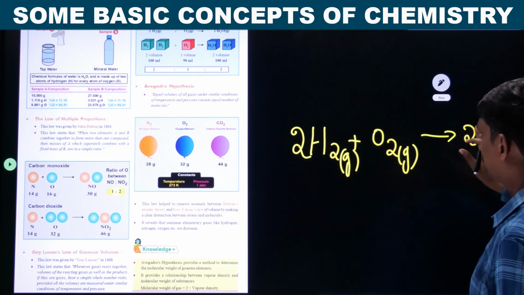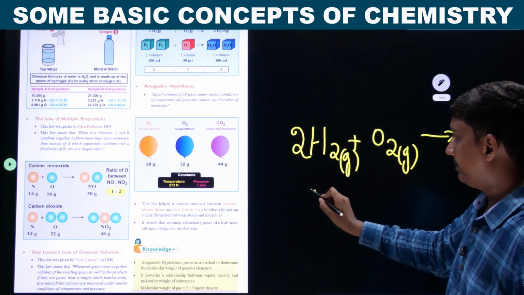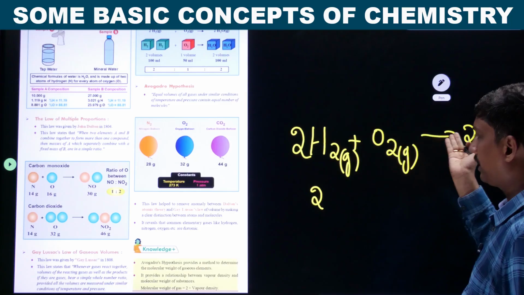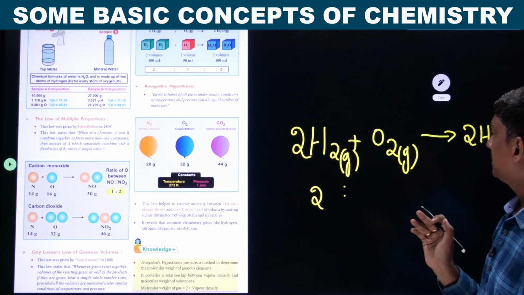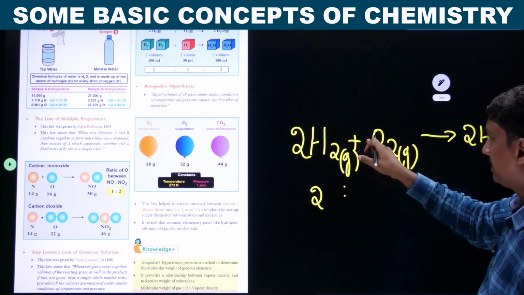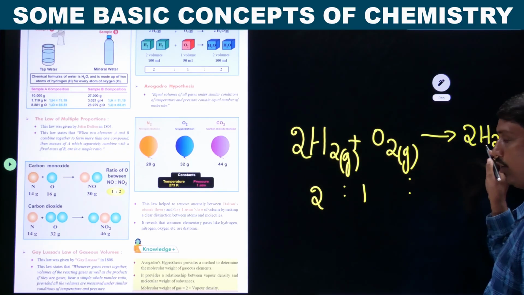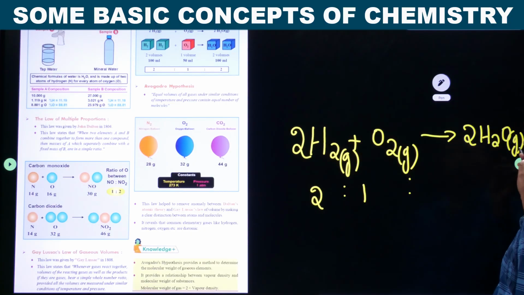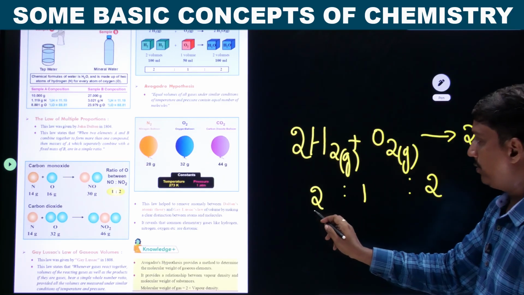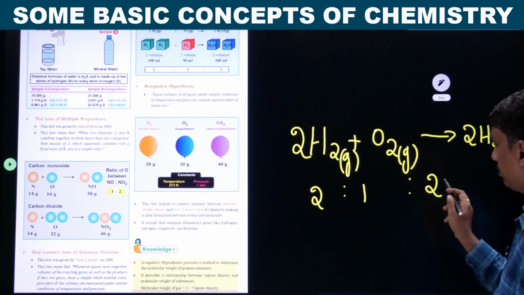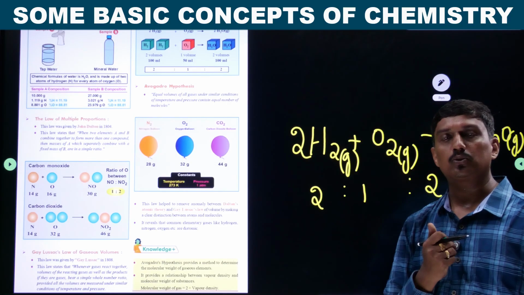Just observe this reaction carefully. How many volumes of hydrogen have you taken? No need to worry, it is given in the stoichiometric equation. 2 parts of hydrogen gas. Fine. With respect to volume, O2 is mentioned, nothing is written here, it is nothing but 1 volume. Fine. Then how much is the product obtained? It is 2 volumes of water vapor. So it is a 2:1:2 ratio. So what does it state is the question.